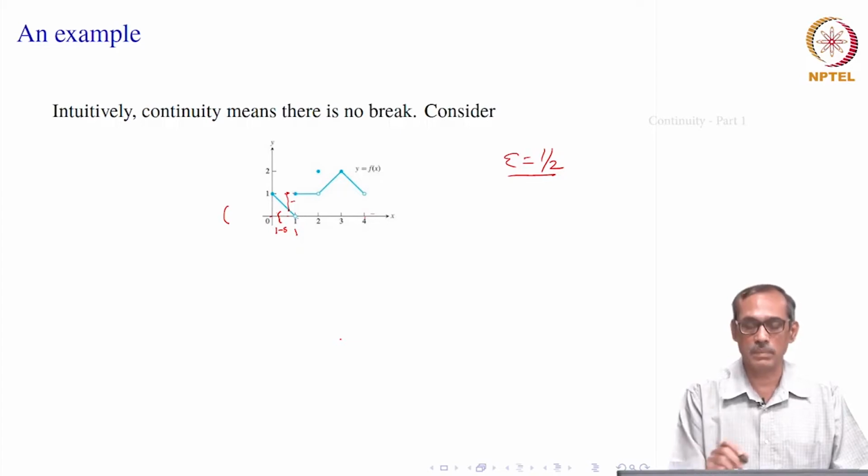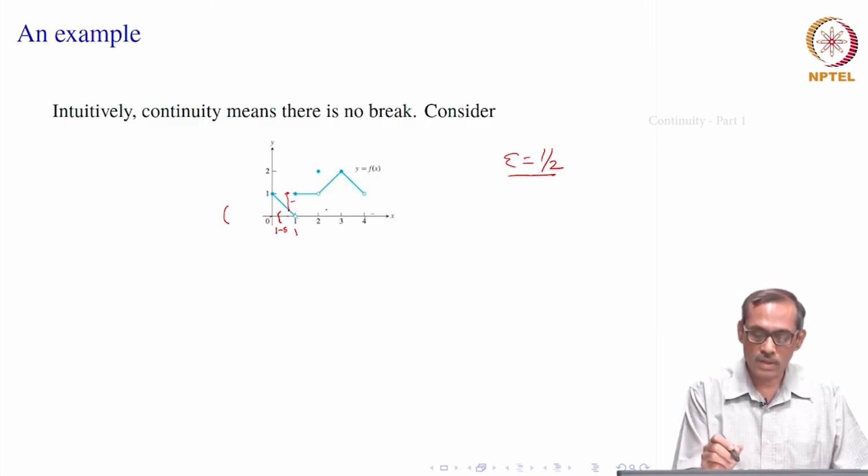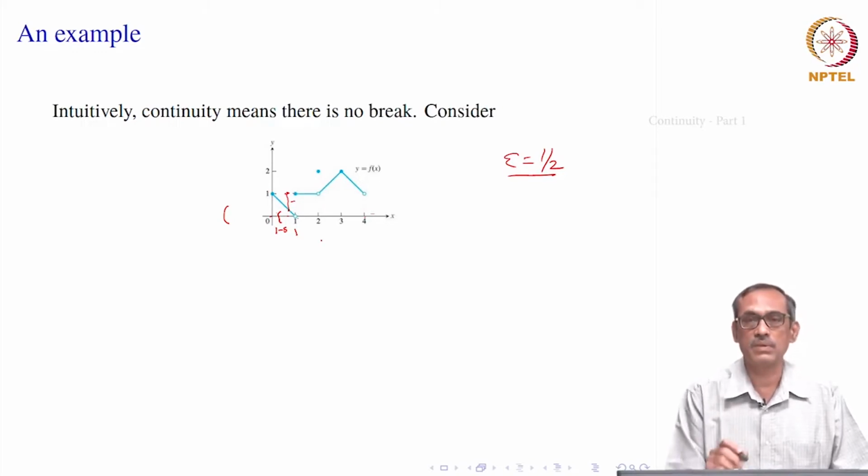That is the notion of limit. Now, instead of limit equal to L, we are comparing with mod f(x) minus f(c). So, in the definition of limit, if we just take L equal to f(c), we would see that it is continuous at that point C. So, there is a connection between this and the notion of limit.